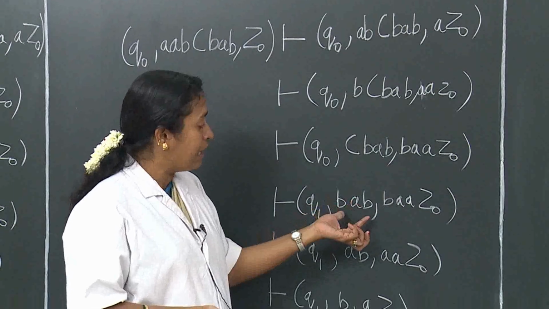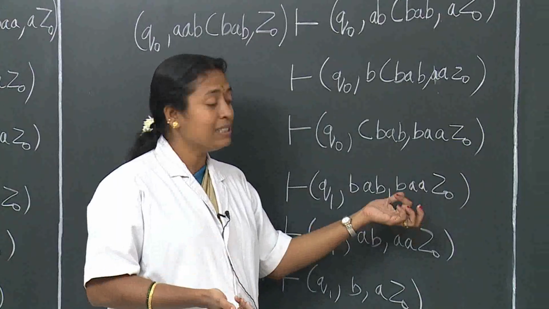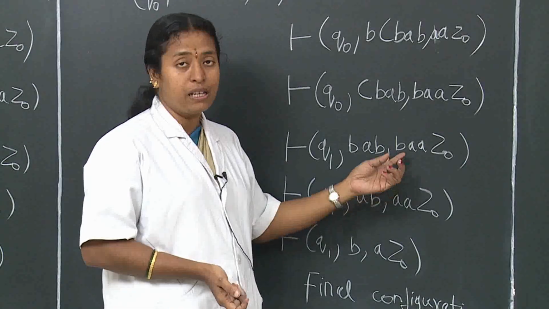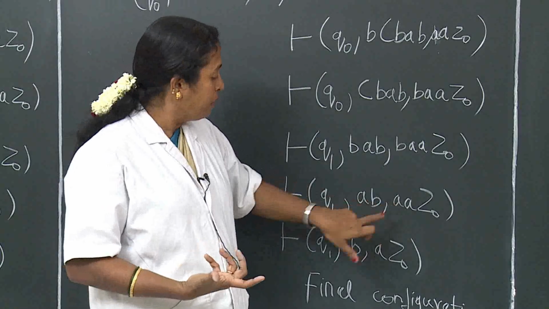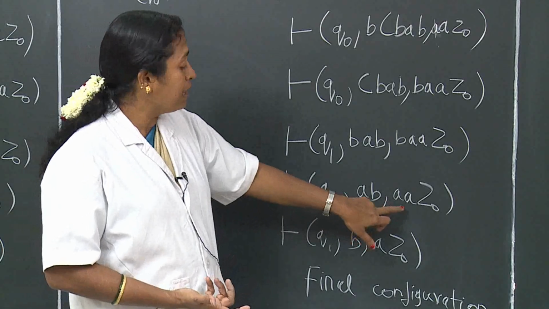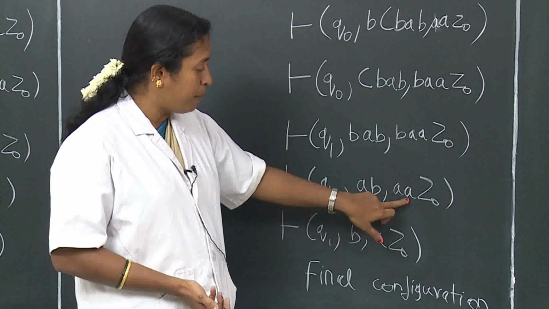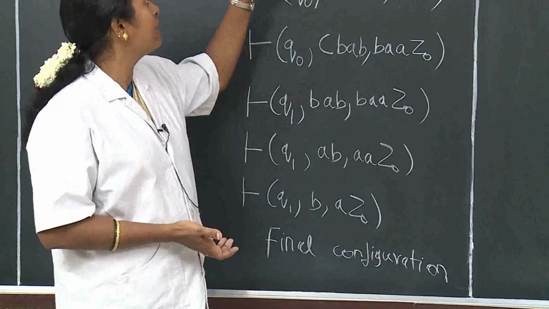The data in the input tape is BAB. The data in the stack is BAA. So it will start matching. The B in B is matched and it will be popped. Secondly, the A and A will be matched and it will be popped. Finally, the input in the input tape is B, but the data on the top of the stack is A. So there is no match. The machine will be halted here and it will say the string is rejected.